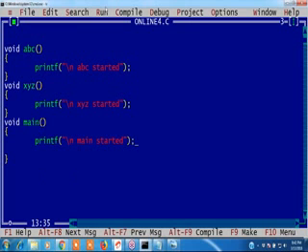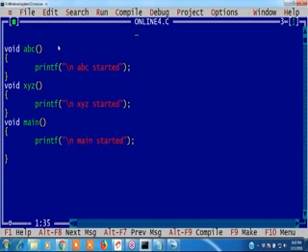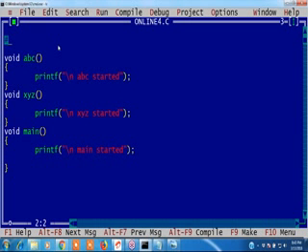See guys, once we execute this, what is the output? Only main started. It is not showing any other function. Now I want to start with ABC. How to start with ABC? Hash pragma startup ABC. But now if I compile, it gives an error.